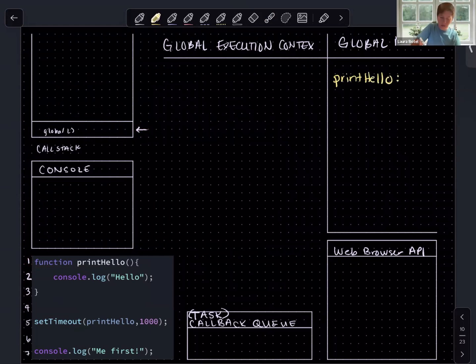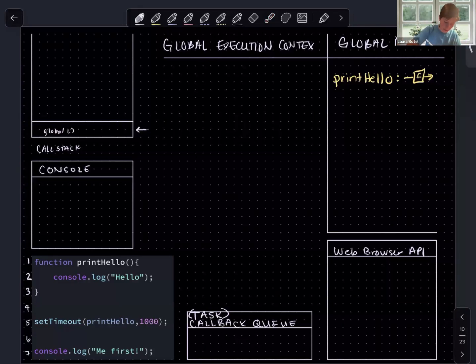And what is the value of print hello? Well, it is a function definition. JavaScript isn't invoking this code yet. It is just wrapping it up and storing it so that it is available to be invoked later when we reference it. So what is the next line that JavaScript is going to go to from here? Well, we've wrapped all this up in the function definition. So our next line of executable code is line 5, where we are invoking a function setTimeout with 2 arguments, print hello and 1000. We're invoking a function, so this means we need to open up a local execution context.